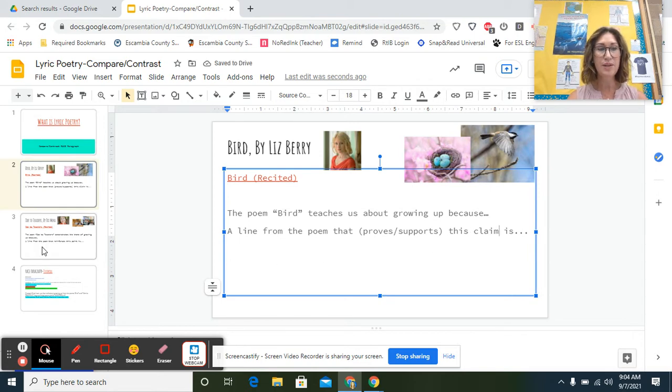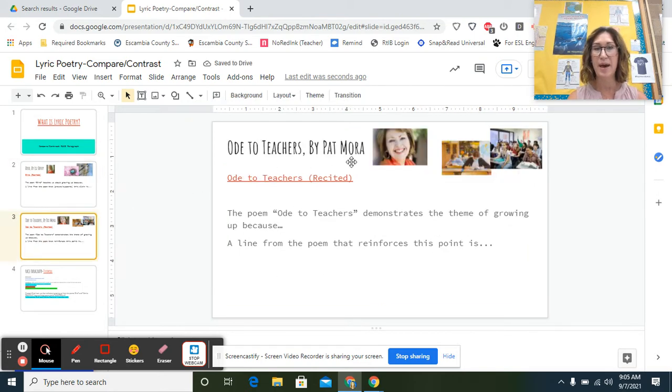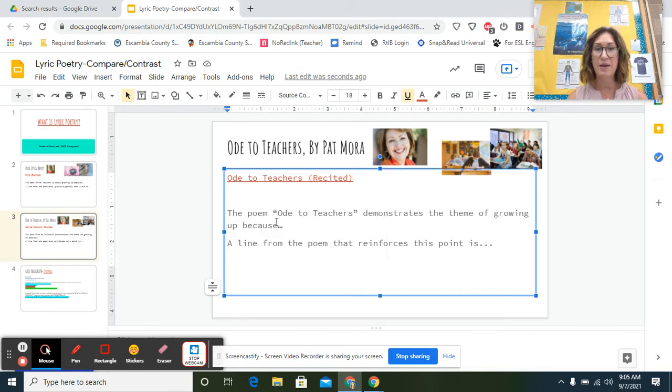The next poem is Ode to Teachers by Pat Mora. We're going to listen to her recite the poem, and then we will discuss how Ode to Teachers demonstrates the theme of growing up. We'll write our notes here. And then, of course, we have to show our evidence. We'll finish this line: a line from the poem that reinforces this point is. Claim and point are the same. And, of course, every time we make a claim or explain something, we have to give the evidence to support it. And we're going to use evidence from the text. Okay?